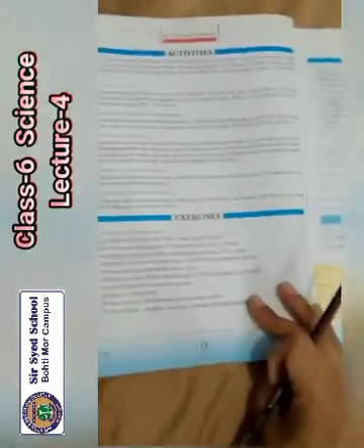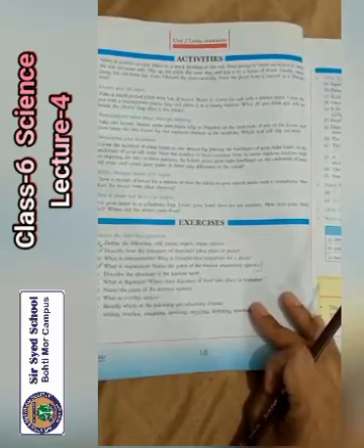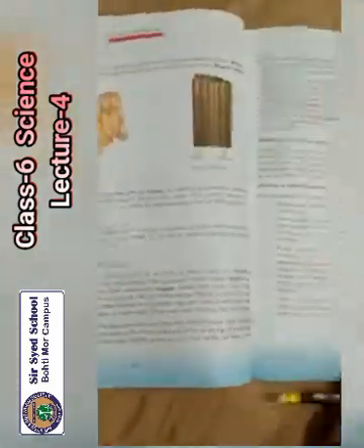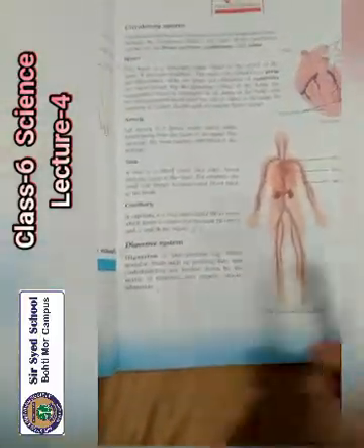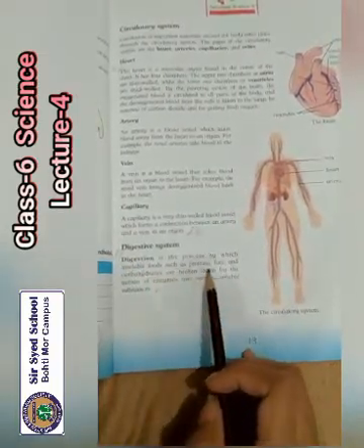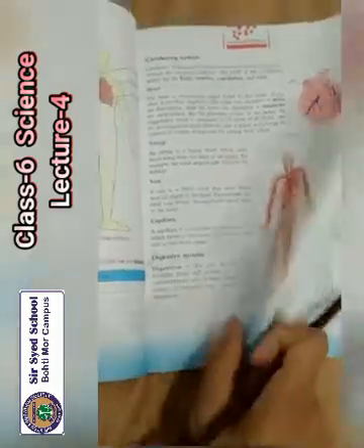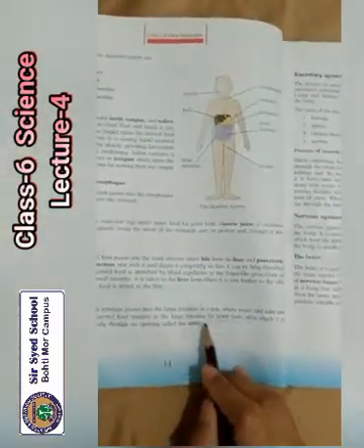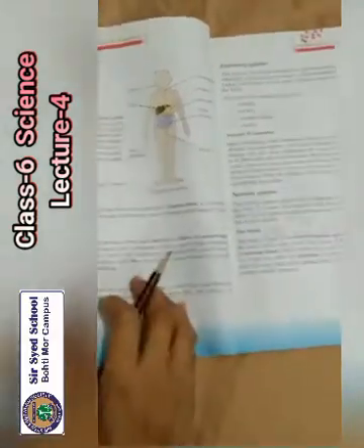Now come on the page number 18. What is digestion? Where does digestion of food take place in humans? Come on the page number 13. Digestive system. Digestion is the process by which insoluble foods such as proteins, fats and carbohydrates are broken down by the action of enzymes into simple soluble substances. And come on the page number 14 at the last. This is the answer of question number F.